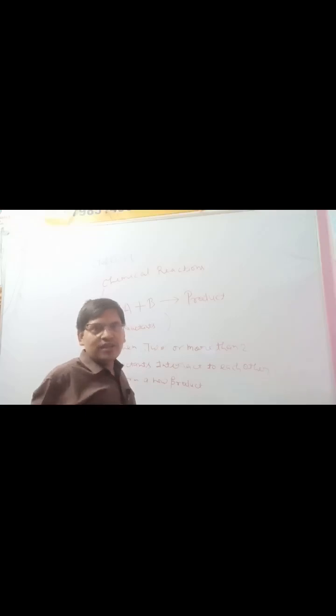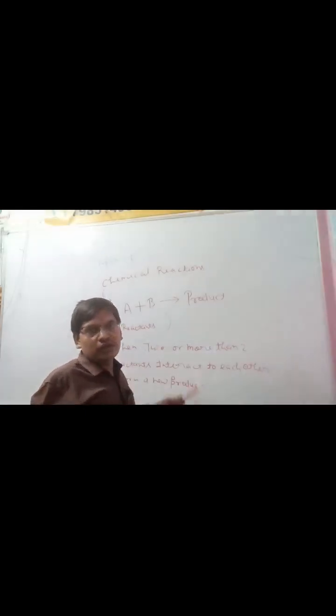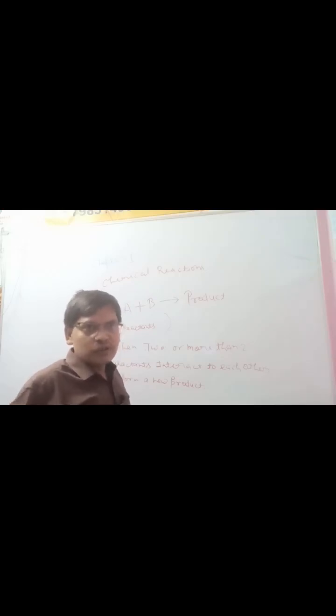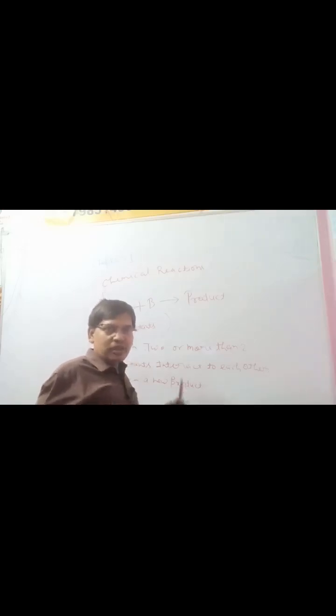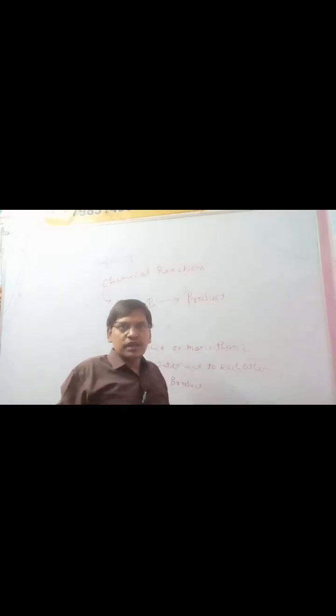So they donate the electrons to the 17th group, 16th group and 15th group, which have the requirement of electrons to form the new product. So means they want to make a stabilized product. That is the reason they want to react.